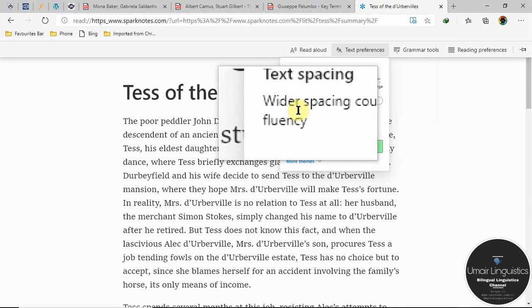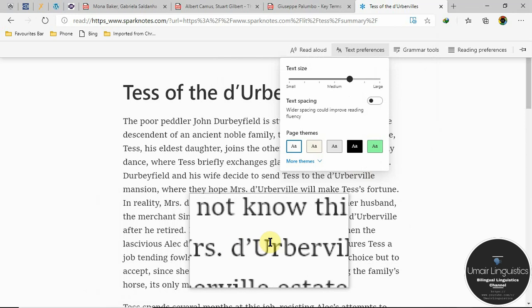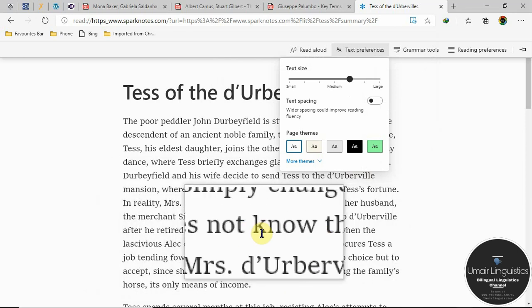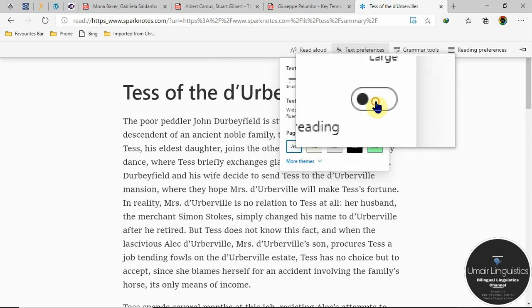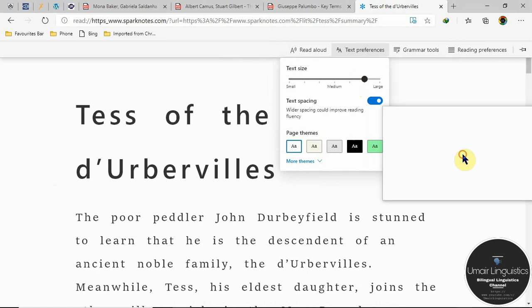The other option is text spacing. So these words are a little bit congested. Even in this situation, these words are very easy to read. But if I want to create more space between words, I click on this button, and now it is easier to read. You can see.